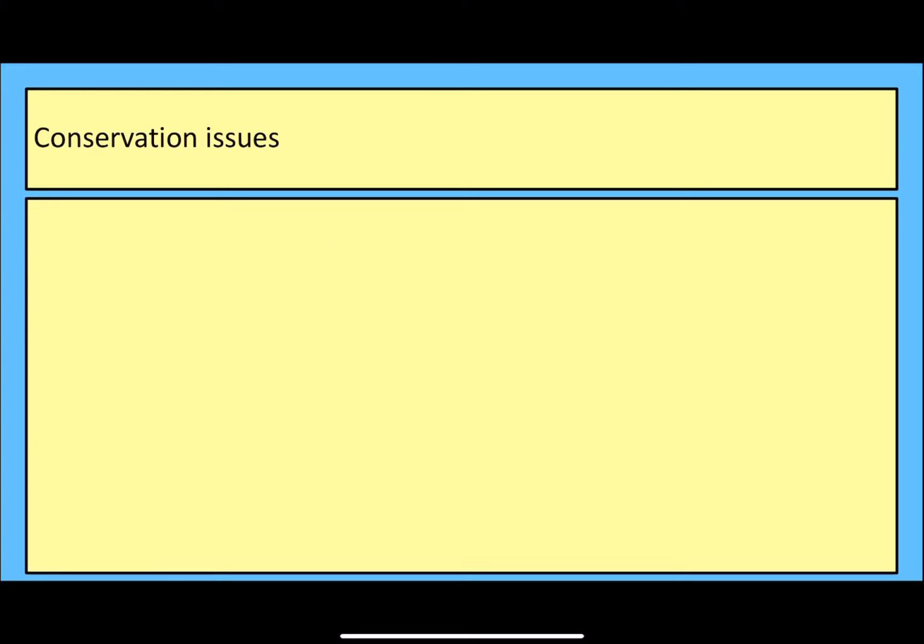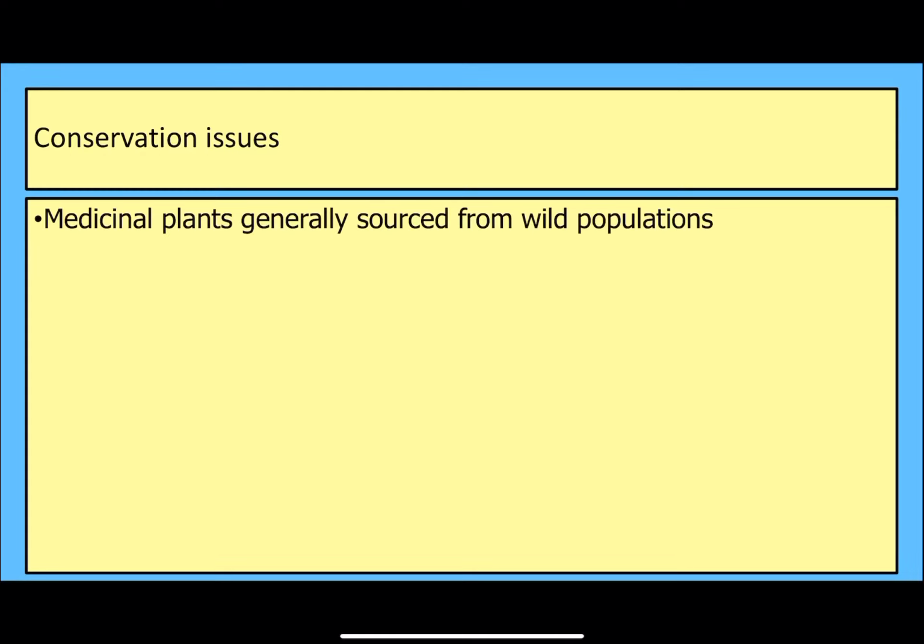Okay, so the next section is about conservation issues around usage of natural plants. Many natural medicines are sourced directly from wild populations. There's a couple that aren't, so things like Rosy Periwinkles and foxgloves are actually grown specifically as medicines, but many are collected directly from nature, people go out into the rainforest and collect the plants.